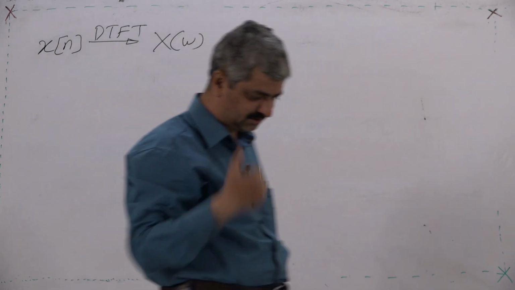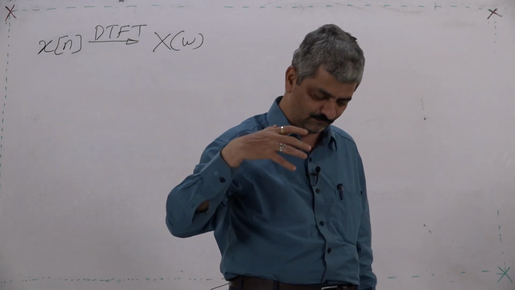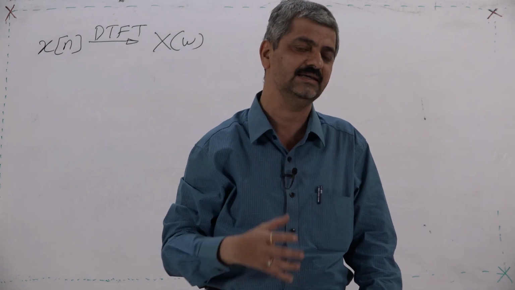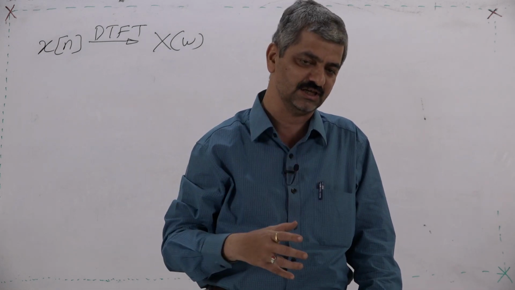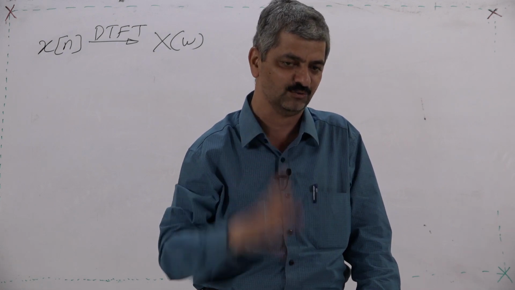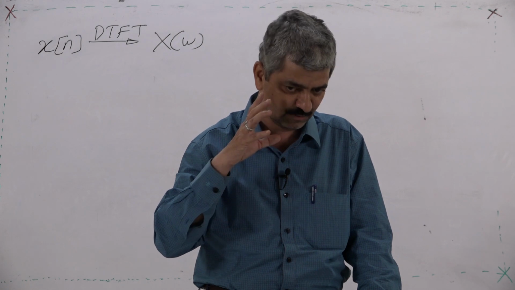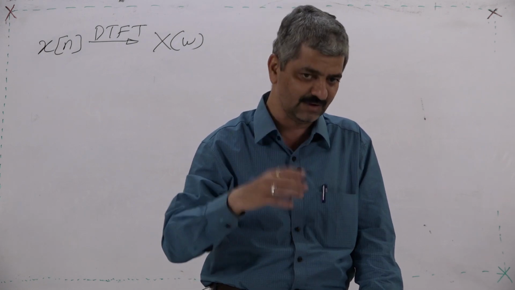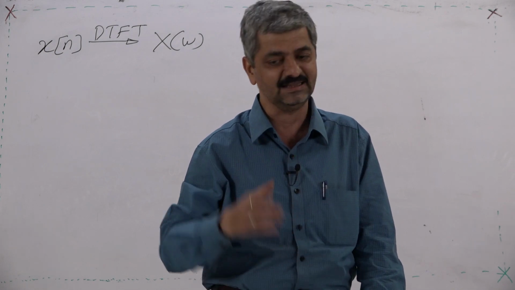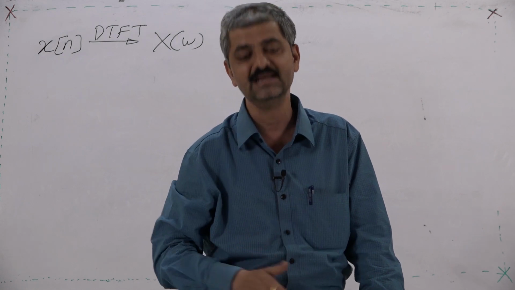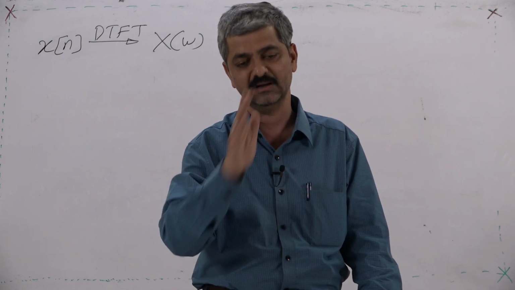Our focus of discussion is, when we get X(omega), what does it mean? X(omega) is a periodic function over a period of 2 pi, meaning it has a meaningful existence from minus pi to pi, which is the range of omega. So, for a particular omega there will be some value of X(omega), and what value X(omega) will have for various omegas, that is the nature of that X(omega) function.